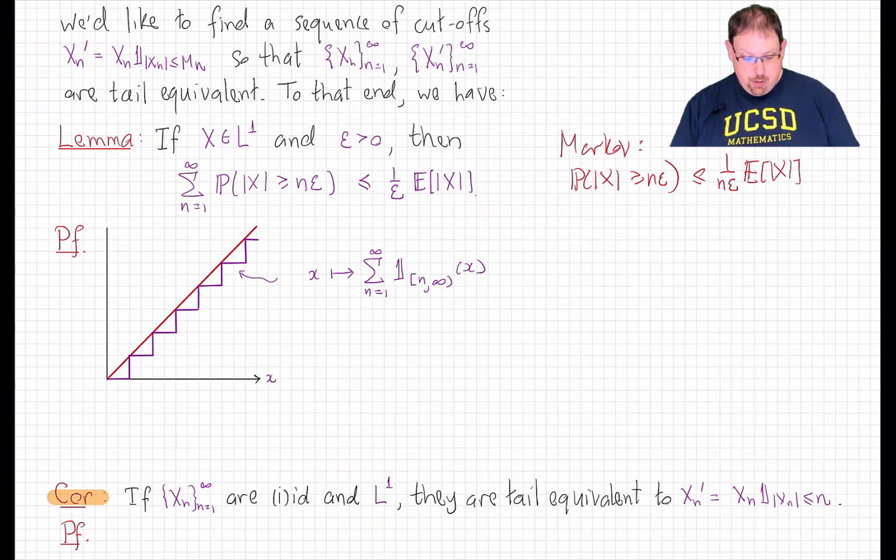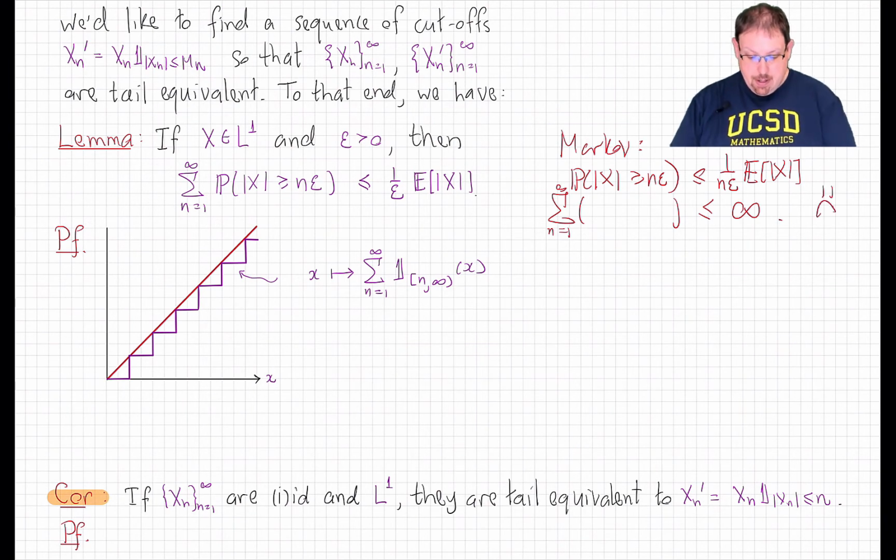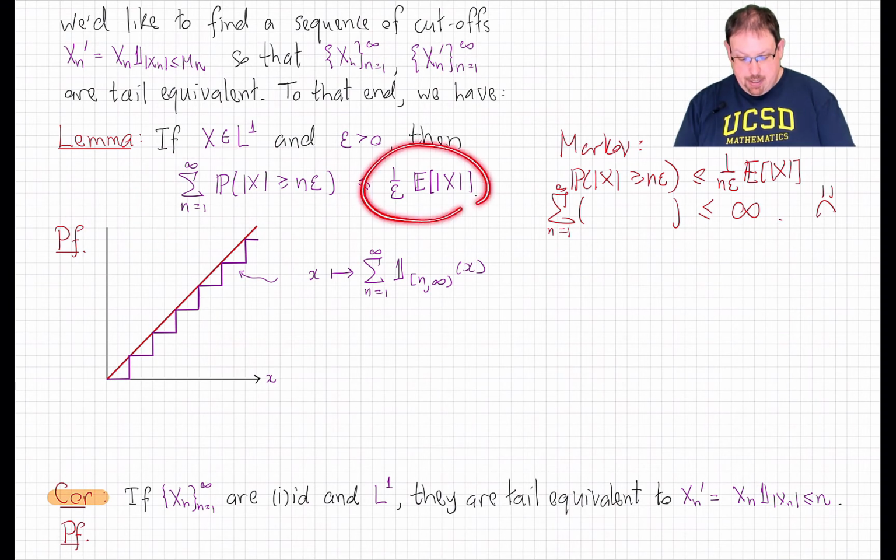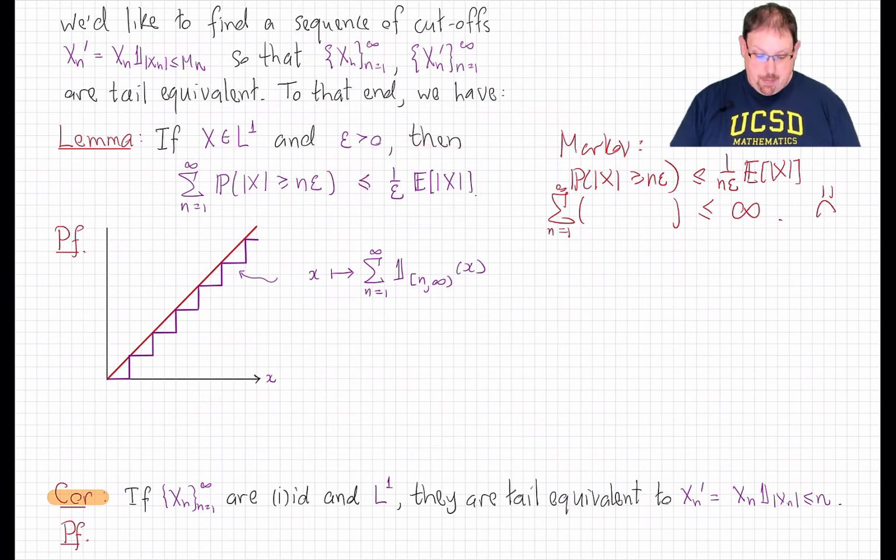And so in order to say something about the sum, if I try to take the sum over all n of this, what I'll get is that's less than or equal to the sum of the right-hand side, but the sum of 1 over n diverges, and so this gives us no information. Nevertheless, it turns out that this sum is actually bounded by the same thing that Markov would bound only the first term by. And to see that, we just look at the following step function.